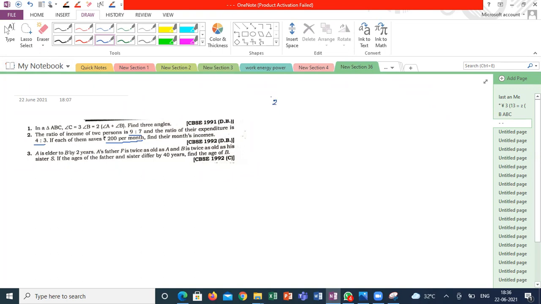Guys, what are the variables in the second question? Harita, can you explain what the variables are? Sir, I guess we need to take the income of one person and the second person. Suppose the persons are named A and B. Okay, sir. So person A's income is x rupees, person B's income is y rupees. Apply the first rule. What does the first rule say? x by y will be equal to 9/7.